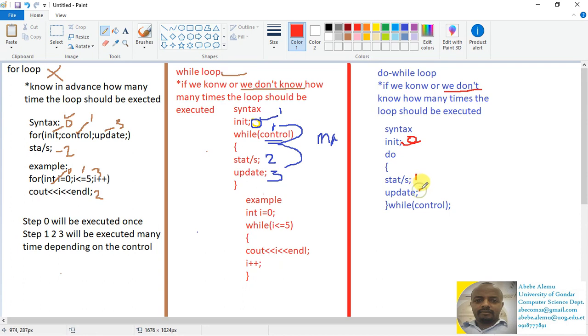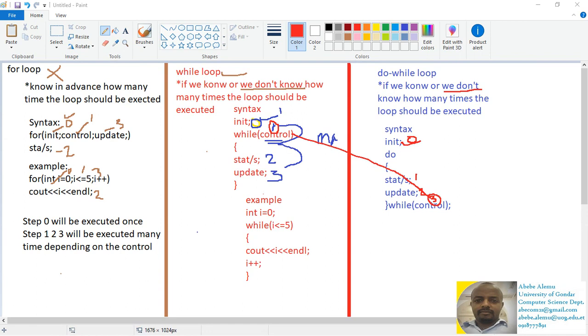And then the update is step 2. And then the control will be executed last, step 3. You need to understand the difference between these two. Step 1 of while loop is step 3 of do while loop. Later in the tutorial we will see what exactly the difference is.